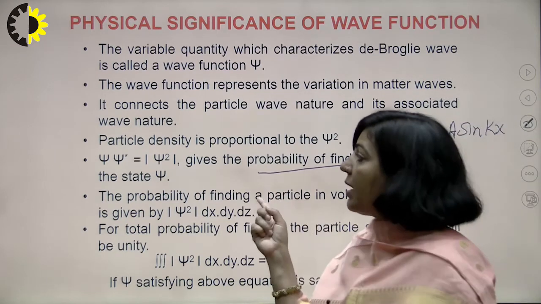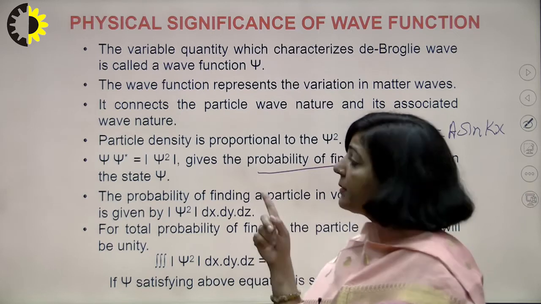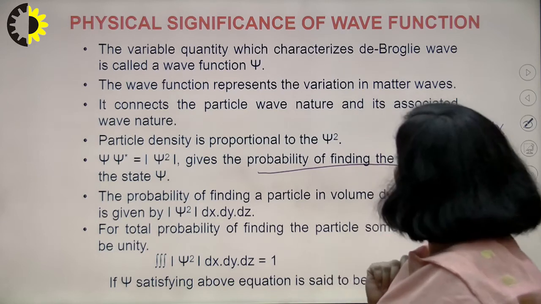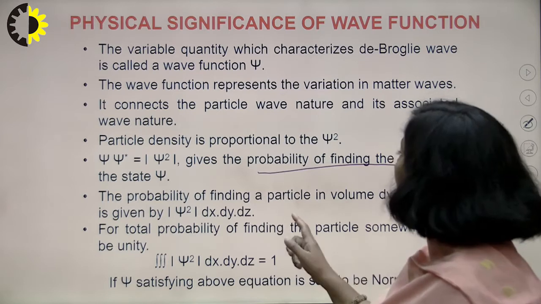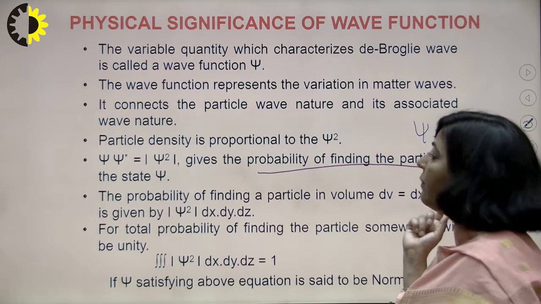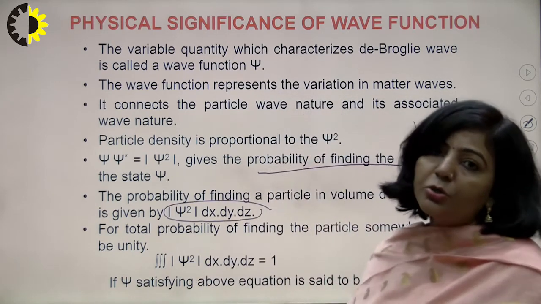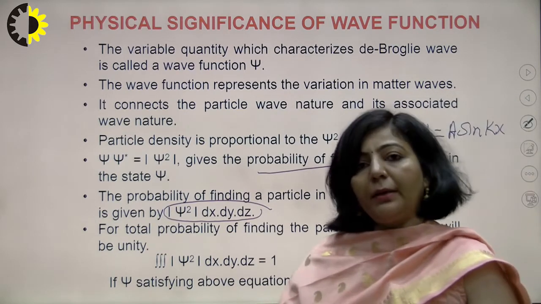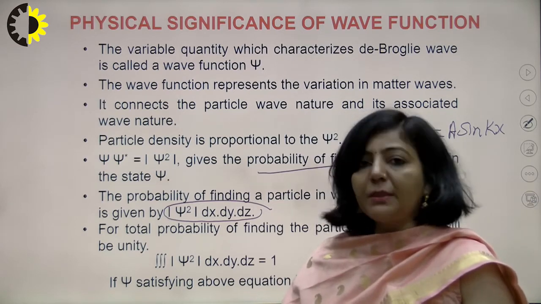Psi into psi star is written over here as psi square, but that is possible only if psi is real. If it is complex, then you have to see how psi and psi star will behave. So it gives the probability of finding the particle in a particular state. The probability of finding a particle in volume dV, where the volume is dx into dy into dz, is given by psi square dx dy dz. Right? So what is the significance of the wave function? Itself it is meaningless.